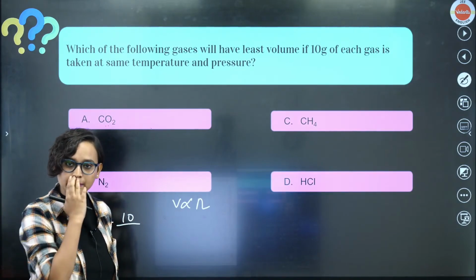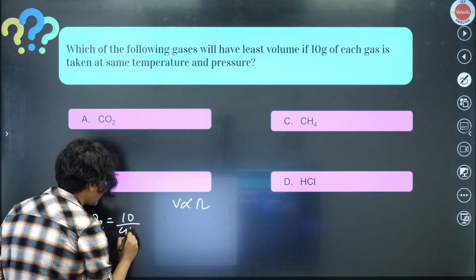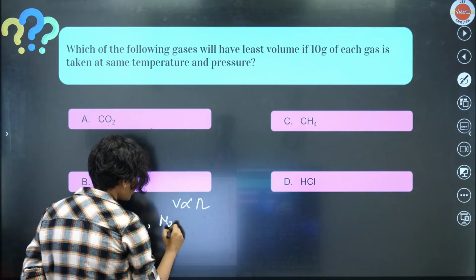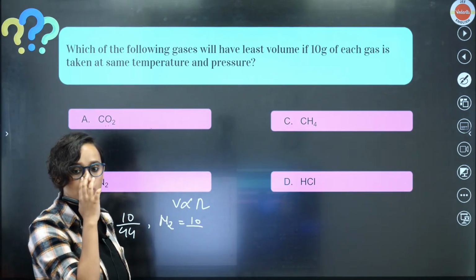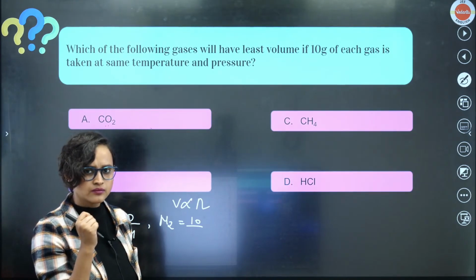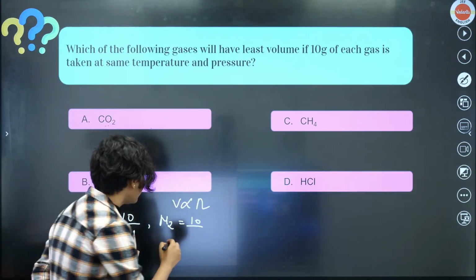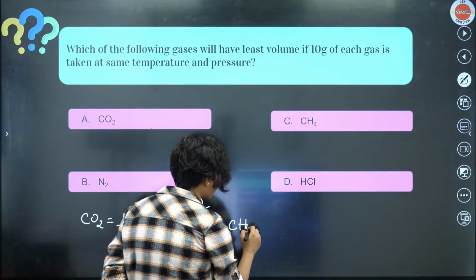So 10 by 44. Next option is N2. 10 divided by 28, since nitrogen is 14, and 14 plus 14 is 28.